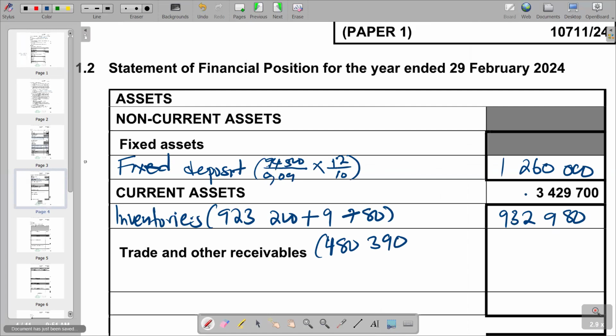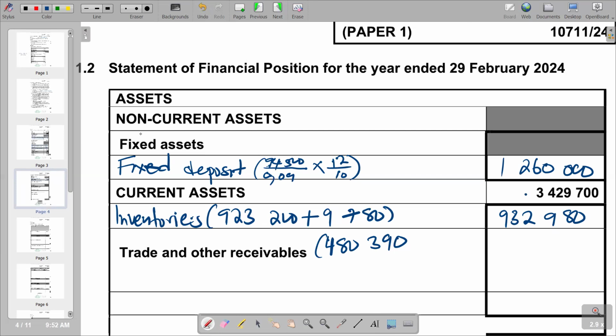Then we look for further adjustments that are going to affect our trade and other receivables. So remember, we are supposed to look for accrued income, and also prepaid expenses are going to be part of that.